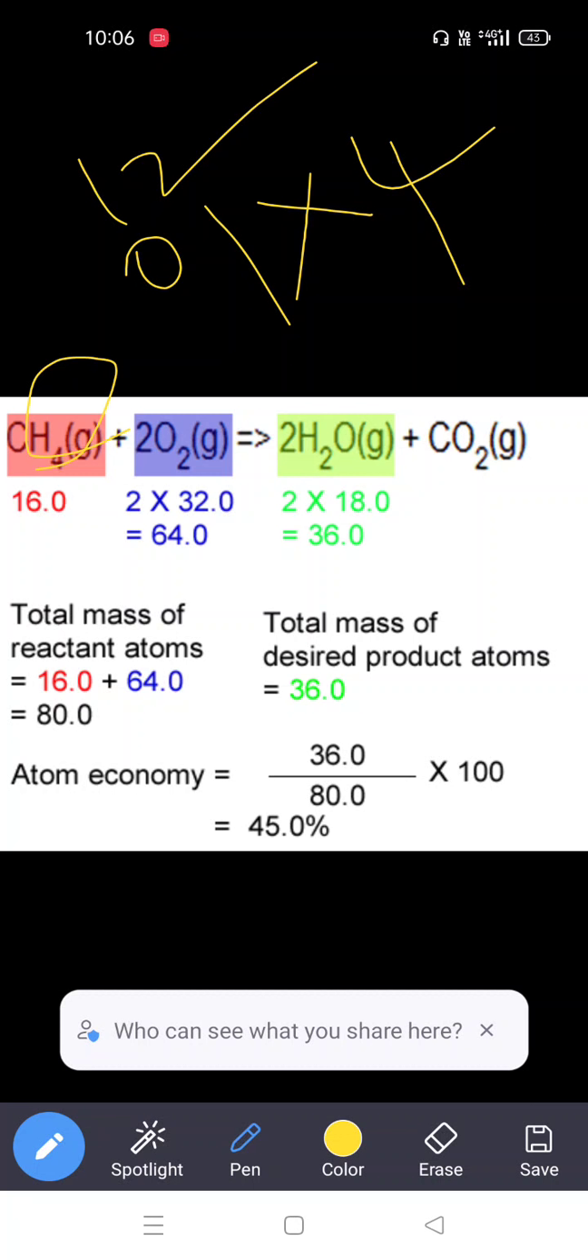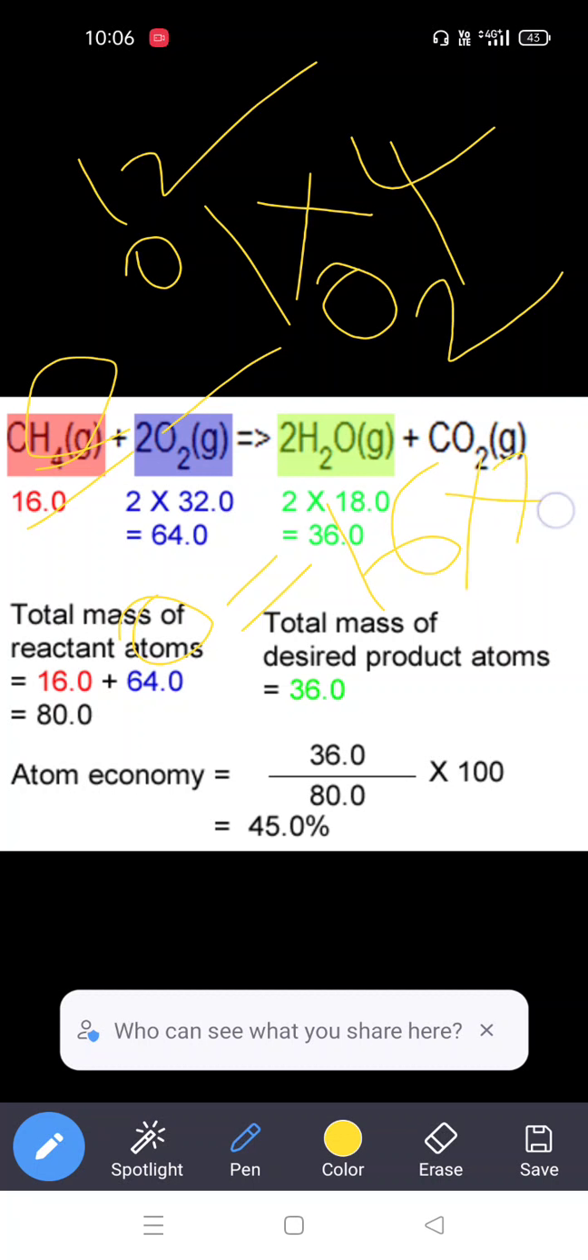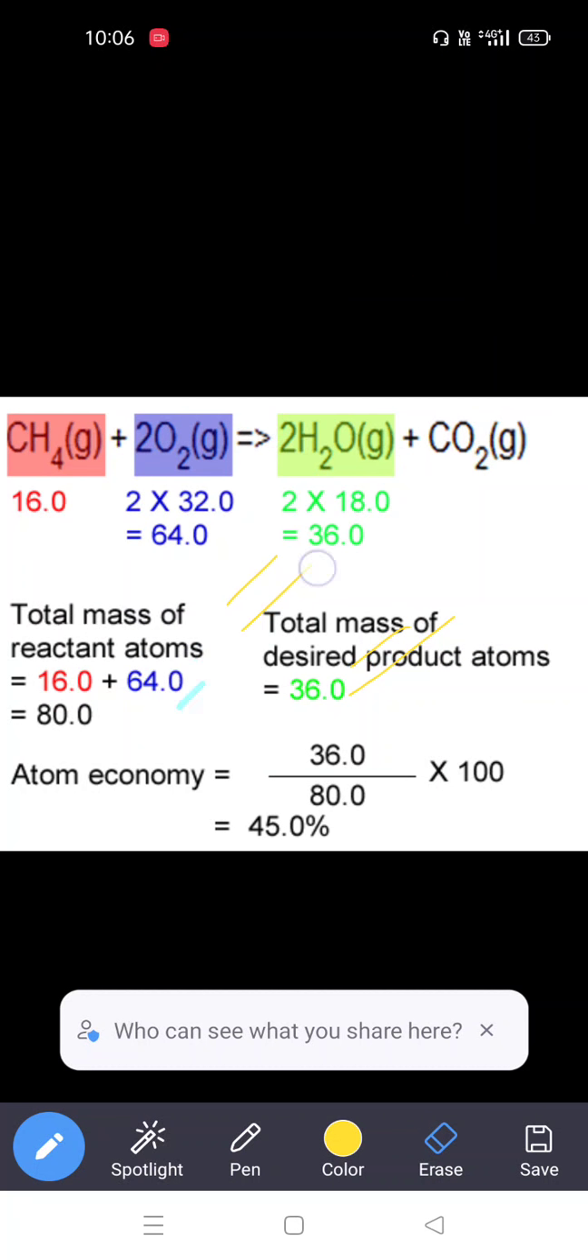So totally 12 plus 4, 16. So here O2 is the oxygen molecule, not atom. The atomic mass of oxygen is equal to 16. So here O2, how many oxygens are present in O2? 2. 16 into 2, that is equal to 32. But here we take the 2 moles of O2. So that's why we can write 2 into 32 is equal to 64. This is also the same thing.